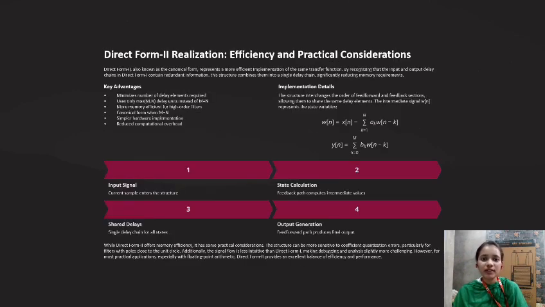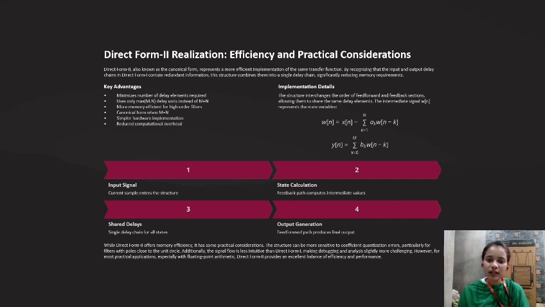Direct form 2 realization. Direct form 2, also known as canonical form, represents a more efficient implementation of the same transfer function by recognizing that the input and output delay chains in direct form 1 contain redundant information. This structure combines them into a single delay chain, significantly reducing memory requirements. Implementation details: the structure interchanges the order of feed forward and feedback sections, allowing them to share the same delay elements. The intermediate signal w(n) represents the state variable.